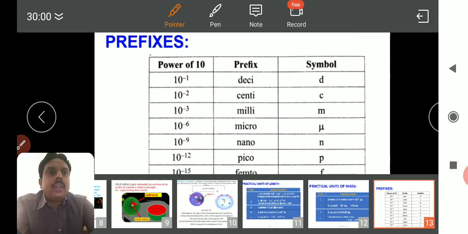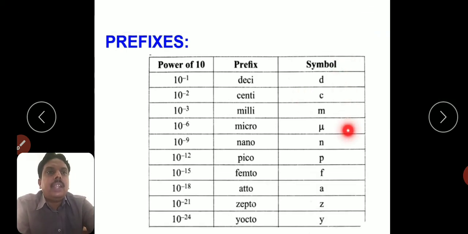All these symbols are represented in small letters. Micro, femto, milli, centi, deci are represented in small letters.